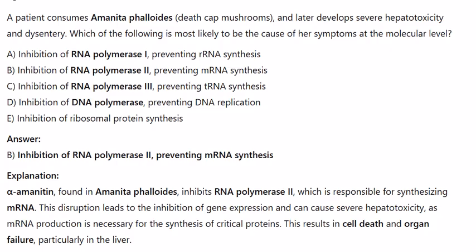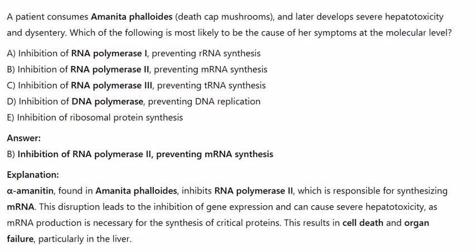Explanation. Amanitin, found in Amanita phalloides, inhibits RNA polymerase II, which is responsible for synthesizing mRNA. This disruption leads to the inhibition of gene expression and can cause severe hepatotoxicity, as mRNA production is necessary for the synthesis of critical proteins. This results in cell death and organ failure, particularly in the liver.